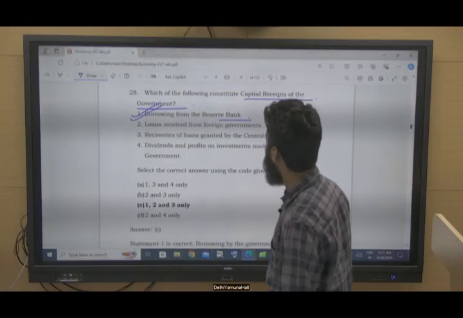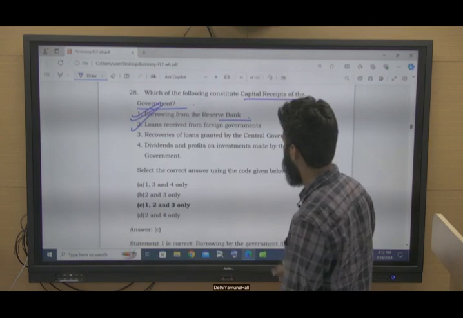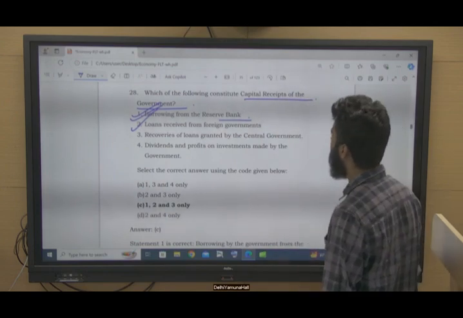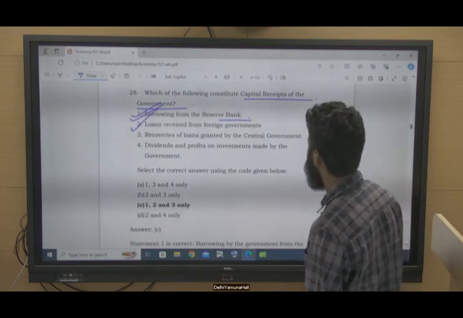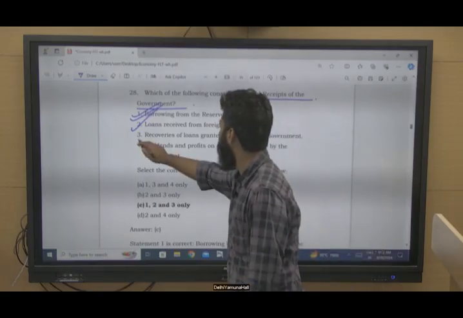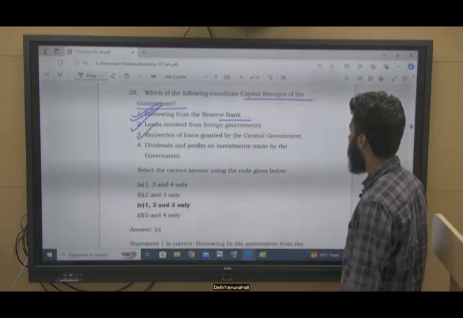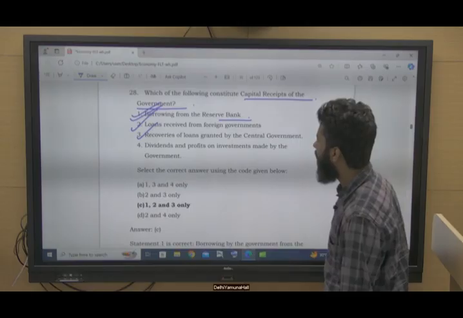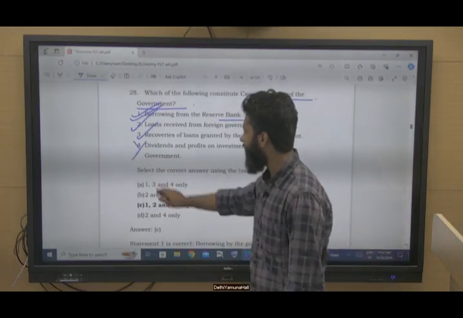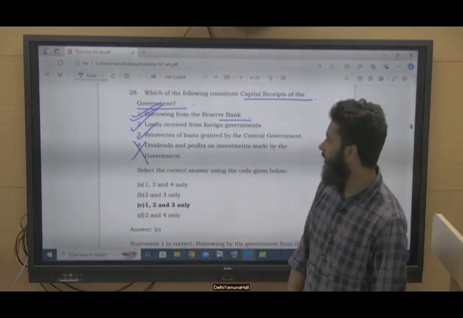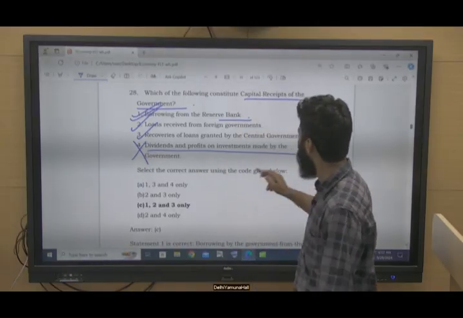Loan received from foreign governments, yes, this is also correct. Recoveries of loans granted by central government, yes, this is also correct. Dividends and profits on investment made by the government, this is a part of non-tax revenue, right? It is not a part of capital receipts.